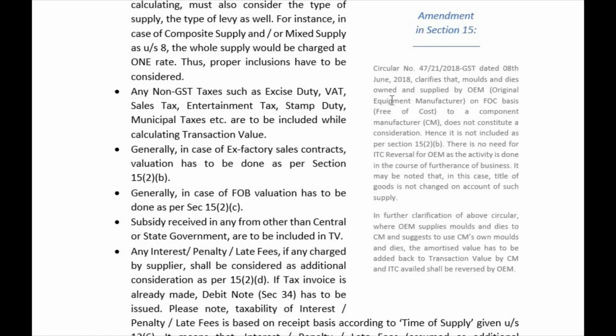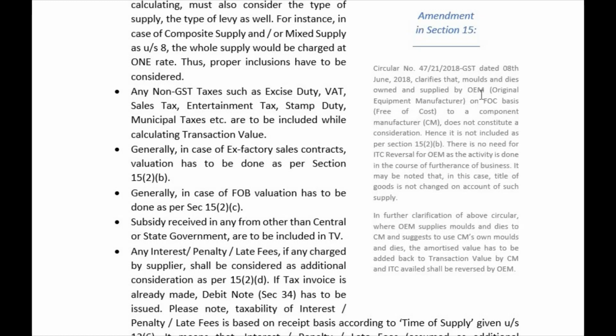Molds and dies owned and supplied by the OEM, that is original equipment manufacturer, on FOC basis, free of cost, to a component manufacturer. Let me tell you an example. An OEM can be some car manufacturer, be that Tata or Maruti Suzuki or Ford or whatever.